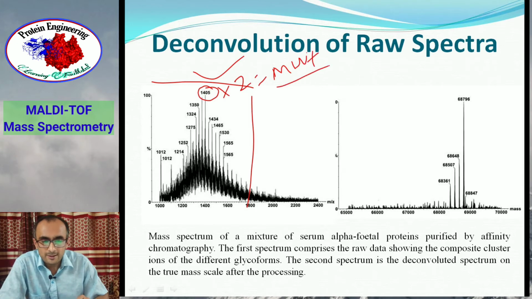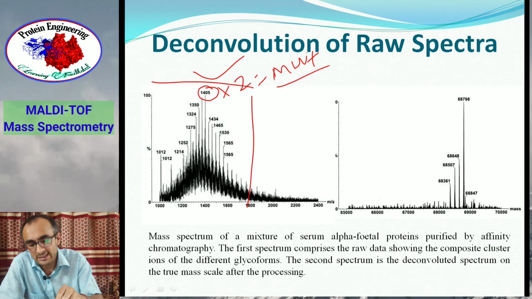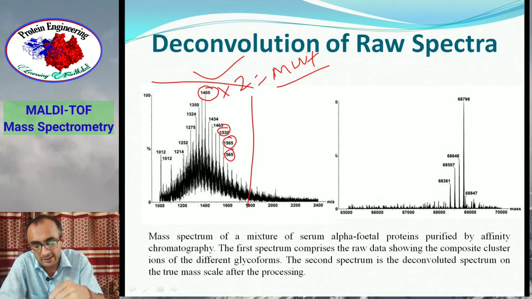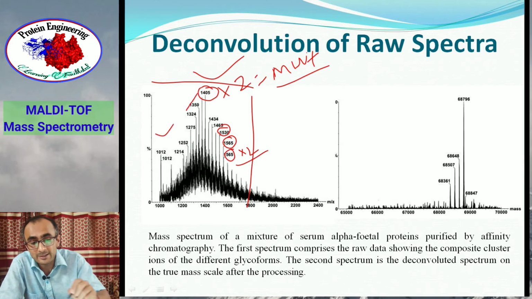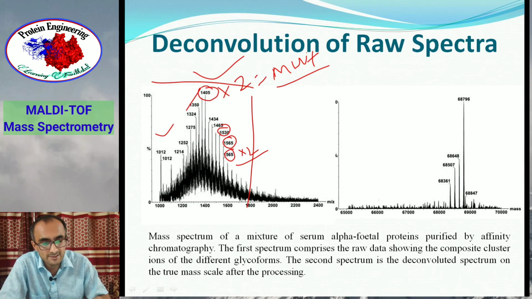So similarly, in order to deconvolute the raw spectrum you are getting from mass spectroscopy, you need to assign a charge to each peak. So for each peak, if you can calculate the charge, you can multiply m by z with the charge. So the mass of each peak can be calculated, and in the final spectrum you will see the average mass of the protein, which is derived from the mass of all these peaks. So that's a mean mass actually.